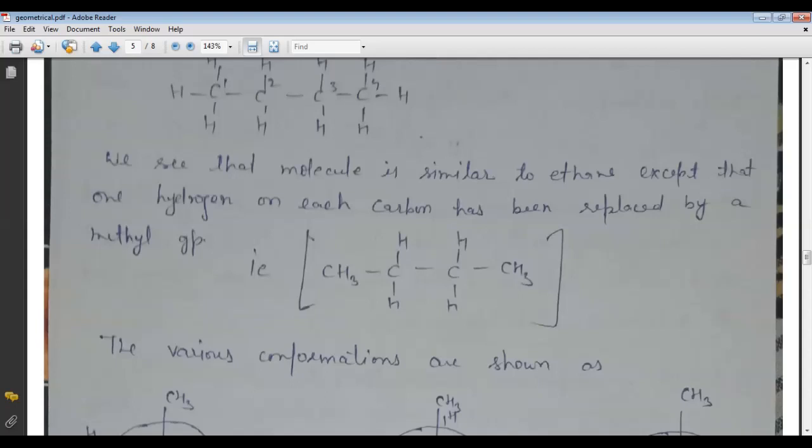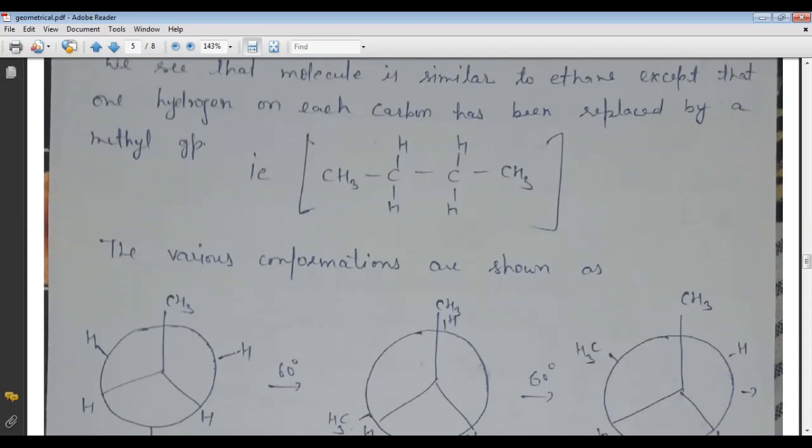Here in ethane, there is one hydrogen, then hydrogen, then again hydrogen, and the second carbon has three hydrogens. But in the case of butane, we replace this hydrogen by a methyl group, and this hydrogen also by a methyl group.